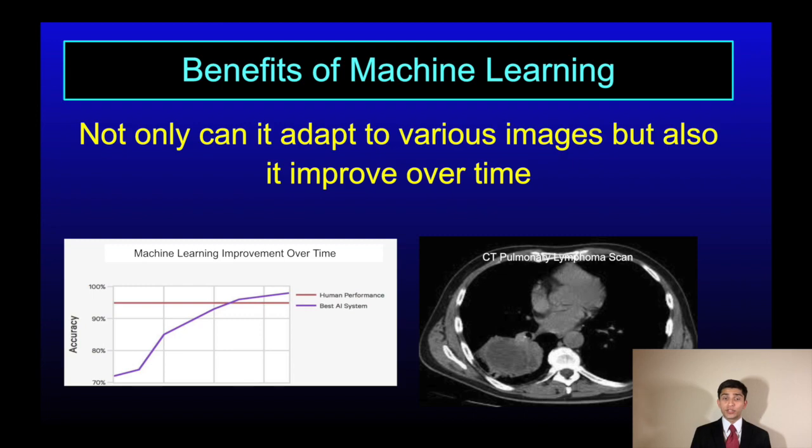The benefit of machine learning is that it's very flexible, meaning you can give it various different types of scans and it will still be able to correctly identify the tumor. Also, another benefit is that it's constantly adapting. It's constantly getting better and better with each additional scan, meaning 100 scans down the road, it will be exponentially better than it currently is.